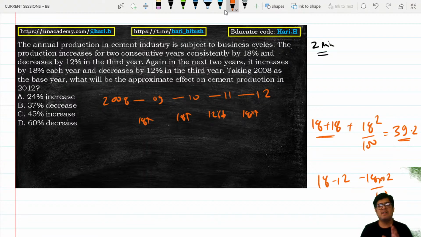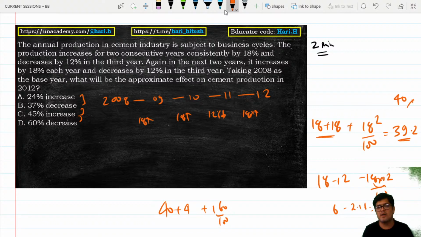So 39.2. See, because answer options are fairly far apart, there's a gap of 7, there's a gap of 8, there's a gap of 15. So I'm taking this as 40. I'm okay with it, 40%. This is 6, and 12 into 18 is 216. So minus 2.16, which is roughly 4%. So what I have is 40 plus 4 plus 160 upon 100, which is 44.16, which is 45.6. That is my answer.